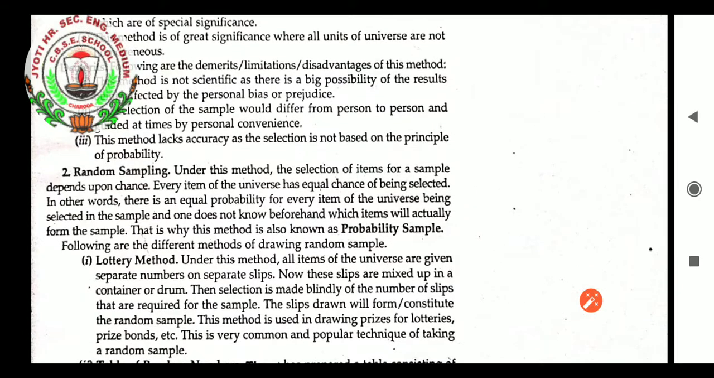Next method is, students, random sampling. As the name says, random, we will not take all the products for checking in a sequence. Randomly we will take a few from this group, a few from another group. That is known as random sampling. Under this method, the selection of items for a sample depends upon chance. Every item of the universe has an equal chance of being selected. In other words, there is an equal probability for every item of the universe being selected in the sample, and one does not know beforehand which items will actually form the sample. That is why this method is known as probability sampling.